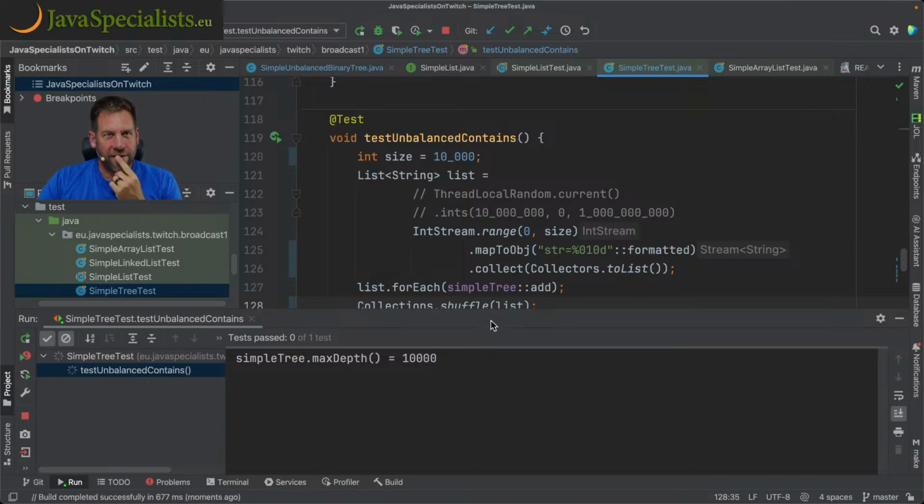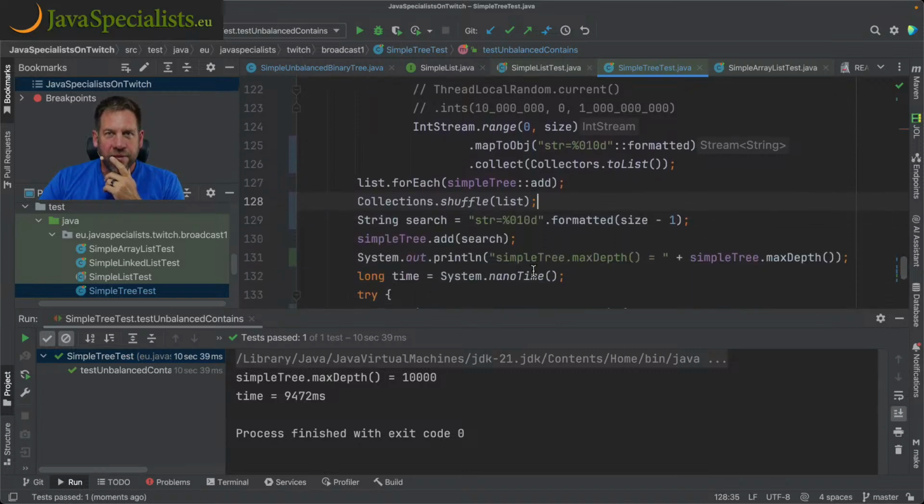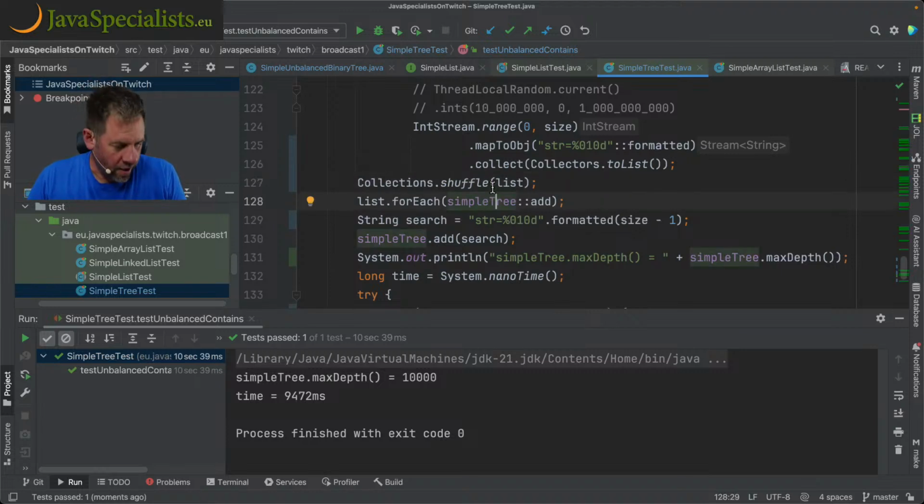Interesting. So it's actually not really doing anything different. And that's weird. Why is it? Huh. So I'm shuffling the list. Oh, sorry, I must do this the other way around. Oh, that's interesting.